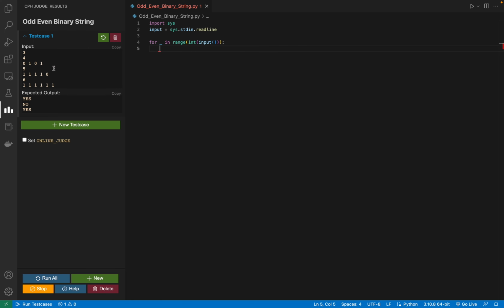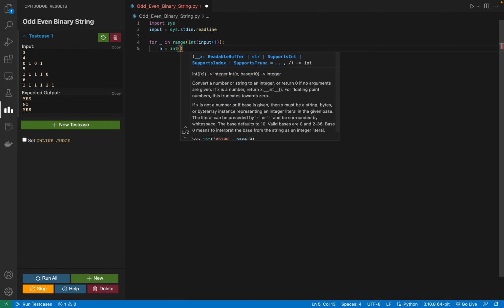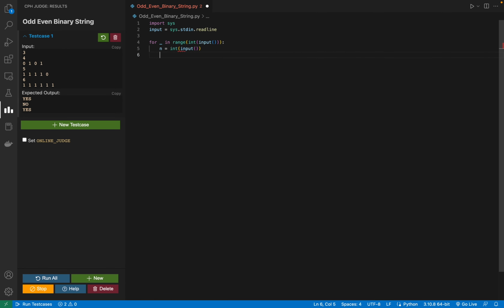And I have a simple observation. If n is odd and the number of ones is odd, then my answer is yes. If n is even and the number of ones is also even, then we will always be able to perform this operation, and it just worked out. Okay, and the number of ones is just the sum of L, right? So let me take the input,